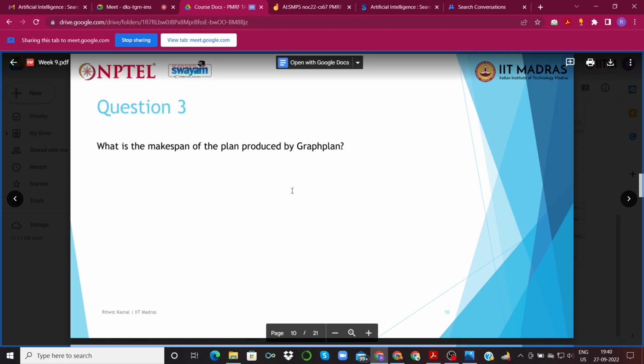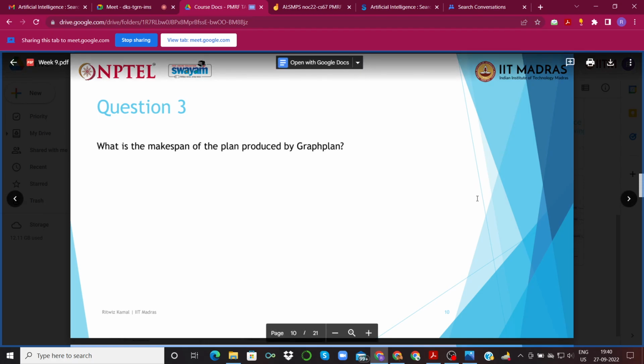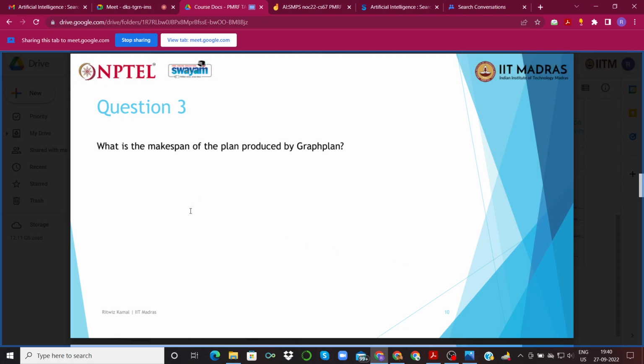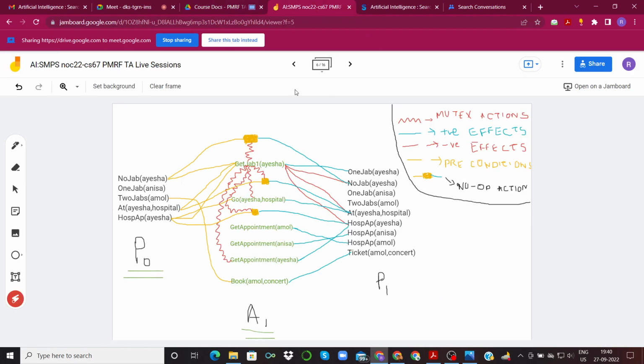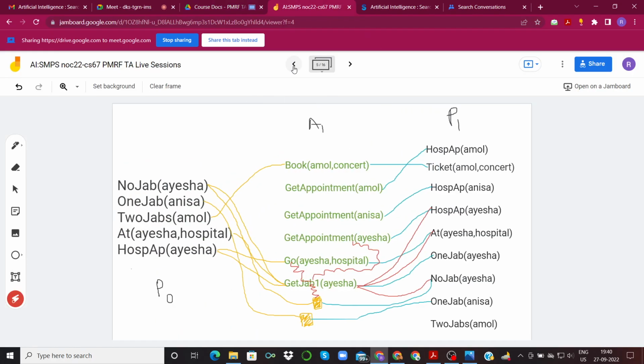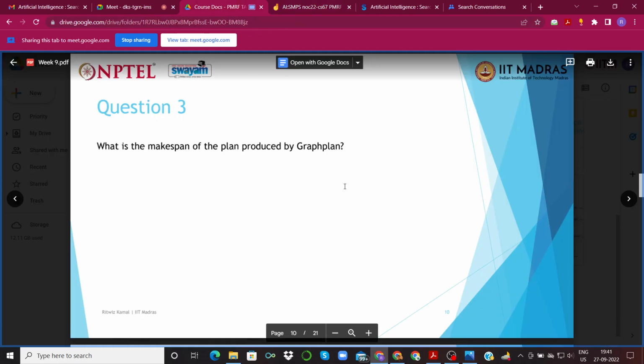Although we are finding the optimal plan for Amol in just 2 steps, the maximum length is for Aisha, which is 6 steps. So the overall plan for moving from our initial state to the goal state, from here to here, would require an overall of 6 steps. So our makespan would be 6.